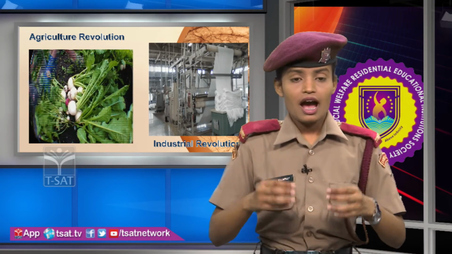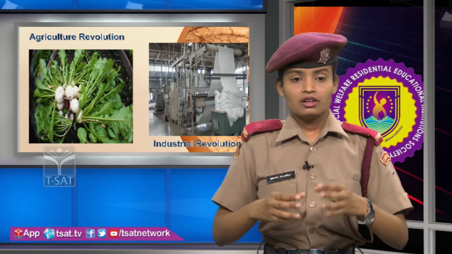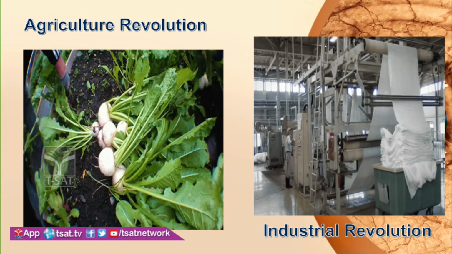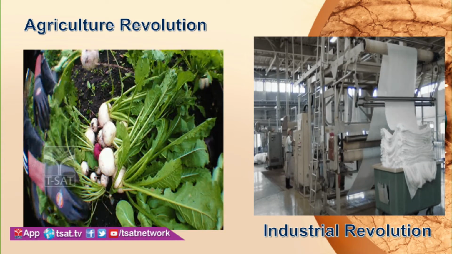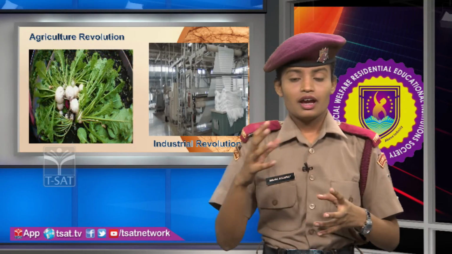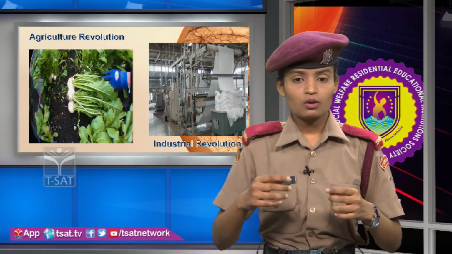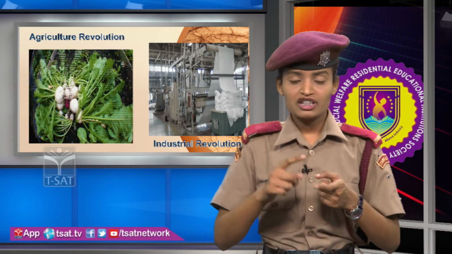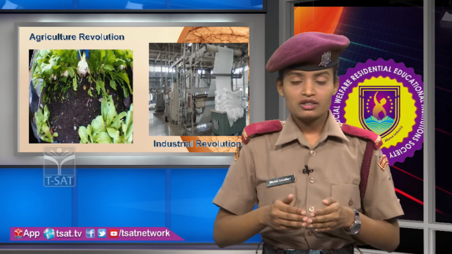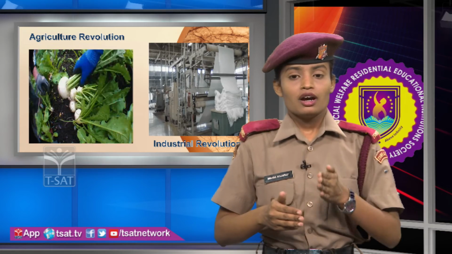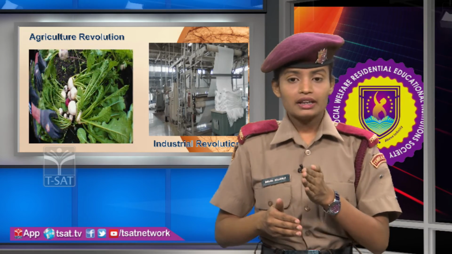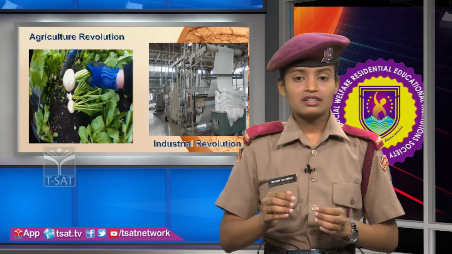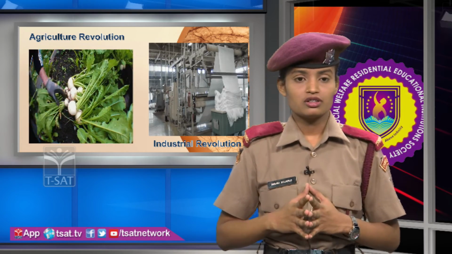Agriculture revolution and its role in development. The Norfolk four-crop rotation is done with turnips. Industrial revolution and its role in development. As you can see, in the textile industry the input is good and the output is good. The persons employed in that are satisfied with their salary. So the textile industry is the top industry in the industrial revolution.